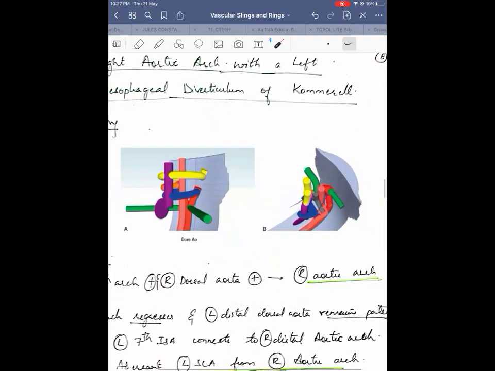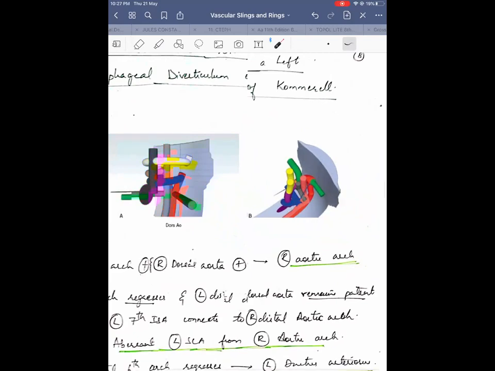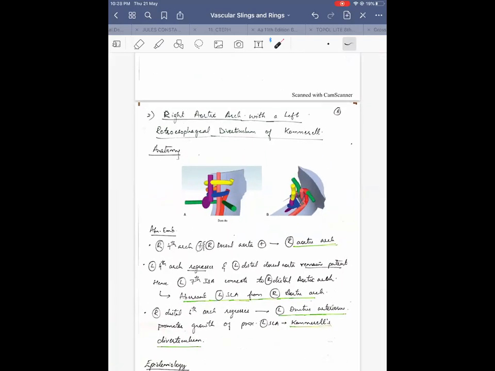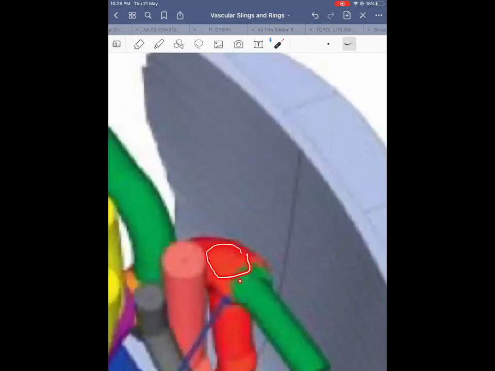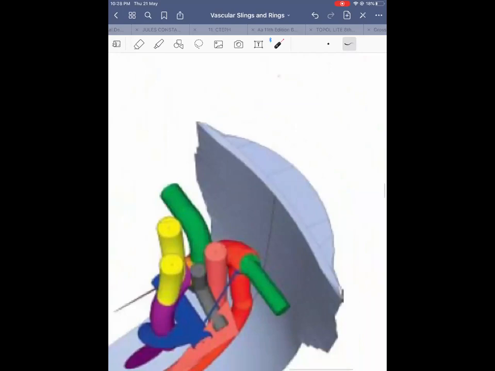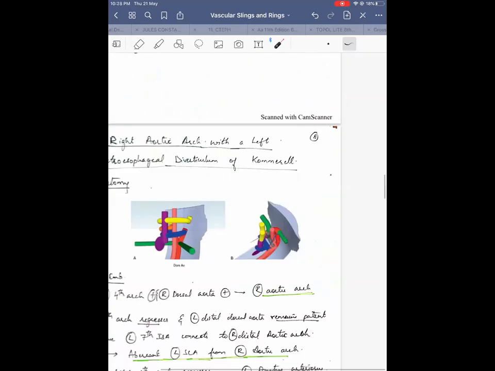the, as you can see here, this is the postnatal appearance that they have shown. There is a ligamentum arteriosum, but prenatally there will be a ductus connecting the pulmonary artery to the origin of the aberrant left subclavian artery from the aortic arch. That promotes growth of the proximal left subclavian artery, the origin of the left subclavian artery, which forms the Kommerell diverticulum. As we can see, this is a large caliber vessel that suddenly tapers to form a smaller caliber vessel. This will become the left subclavian artery, and this is the Kommerell diverticulum.